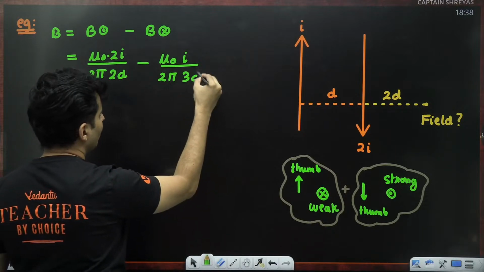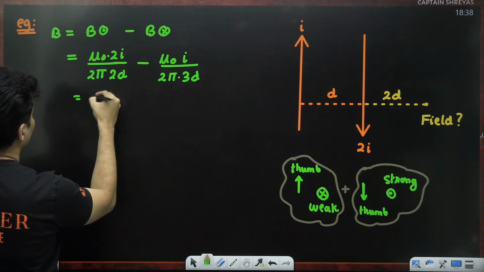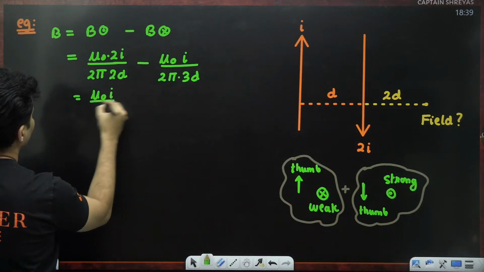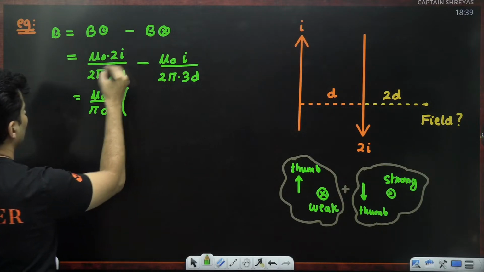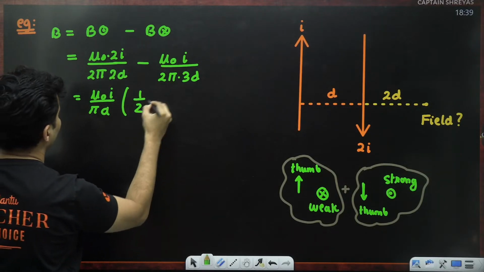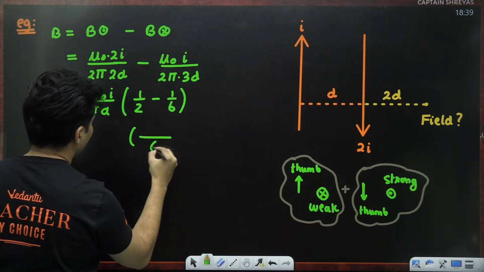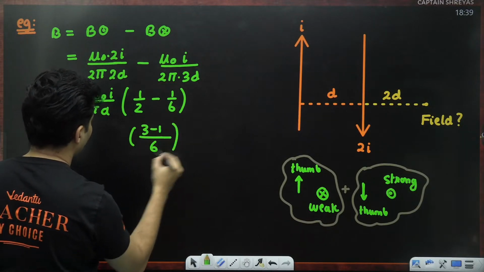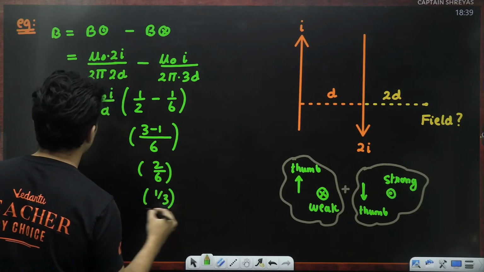Be careful, a lot of people make a mistake over here. A lot of numbers are common, like mu naught I divided by pi d is a common number. The 2 will cancel, so 1 by 2 will remain minus 1 by 6. Take the LCM, it is 6. So it will become 3 minus 1, which is 2 by 6, which is basically 1 by 3.